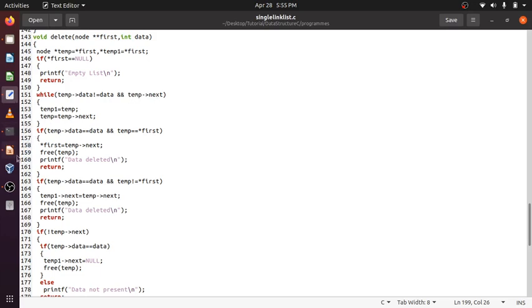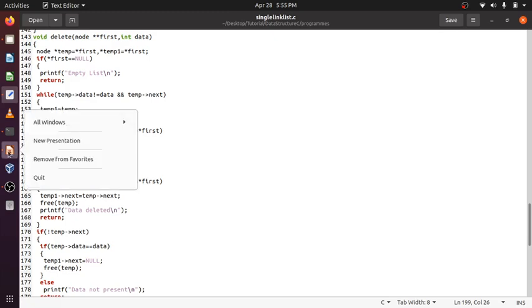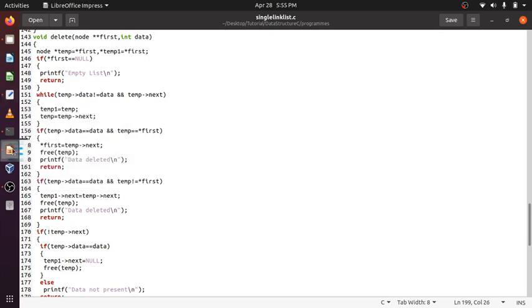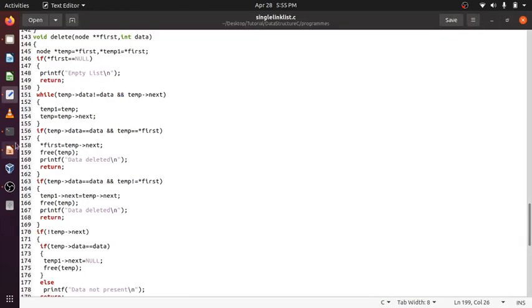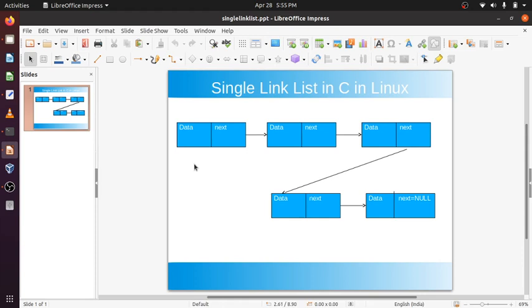Temp should not be pointing to the last element, because only for the last element will temp next be null. Temp points to a node. First time temp will come here. Temp data equal to data, no. Temp next equal to null, no.